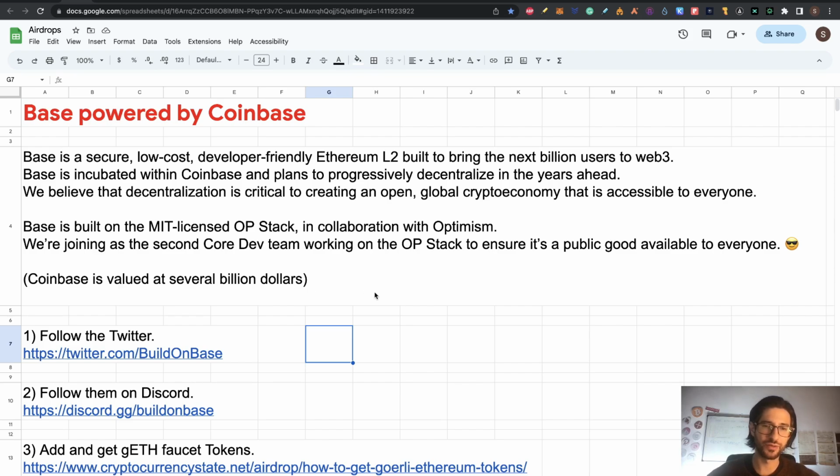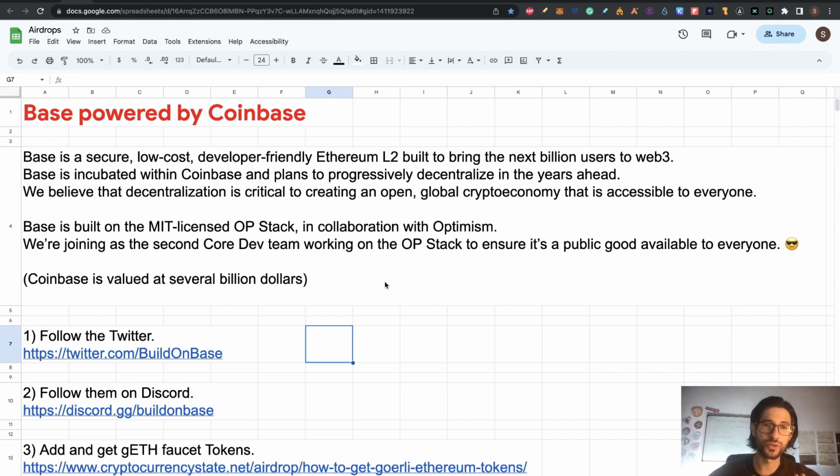So they are building this layer 2, and Base is built on the MIT license OP Stack in collaboration with Optimism. And they are going to join the second core dev team working on the OP Stack to ensure it's a public good available to everyone. So this is going to be open source. It's important to say that because they have the intention to make it completely decentralized in the end.